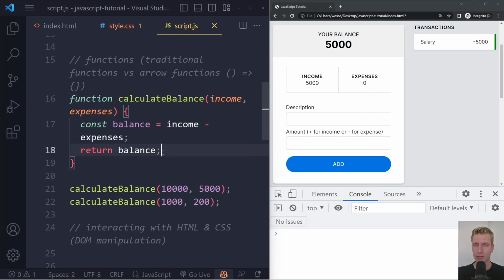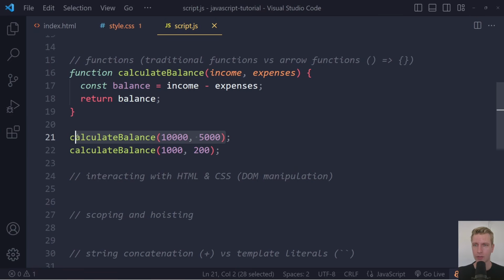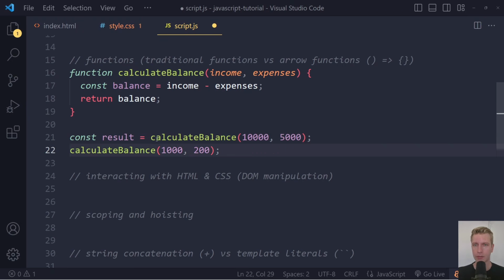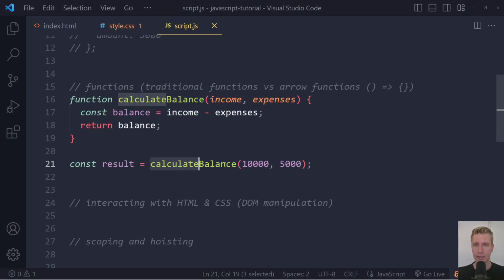So where is this balance now? Where can we get the result? Well, now we get it back when we call the function. So when you call this function, it will return the result of this calculation. We use variables to store something, so here we can just say const result is whatever this calculation has given us. And let me actually remove this for a second. So now in this statement here, we're going to run this function and give it certain inputs.